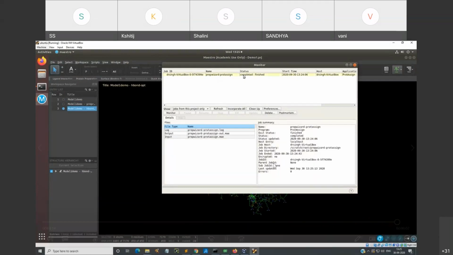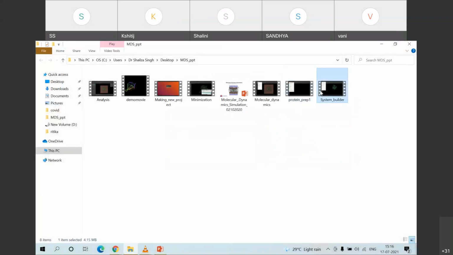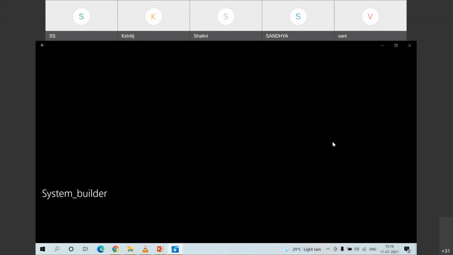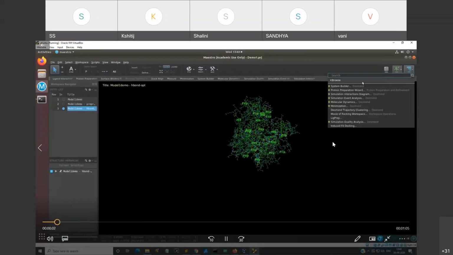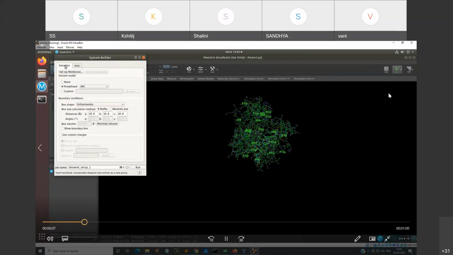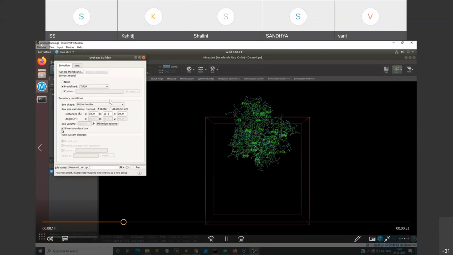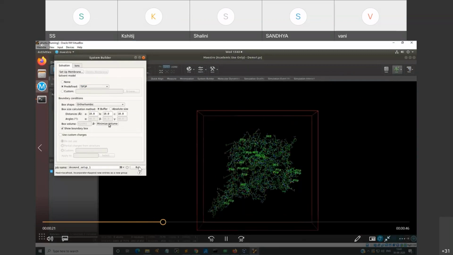Okay, is this step clear? So we have done the initial launching and preparation with the protein preparation wizard. Now we will go for building up of the system. From here we'll take the system builder, and we will do solvation. Preferred solvation can be SPC or TIP3P; it all depends on the size of your molecule. You can take the box shape also, you can vary it, or you can keep it as default and then do the run.